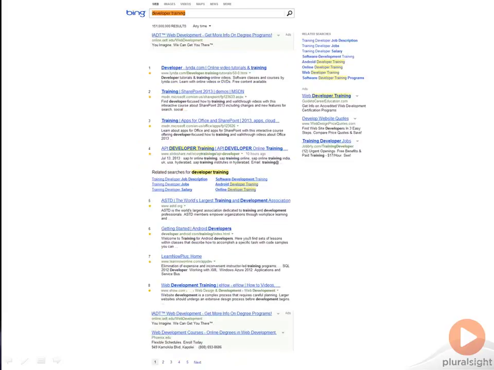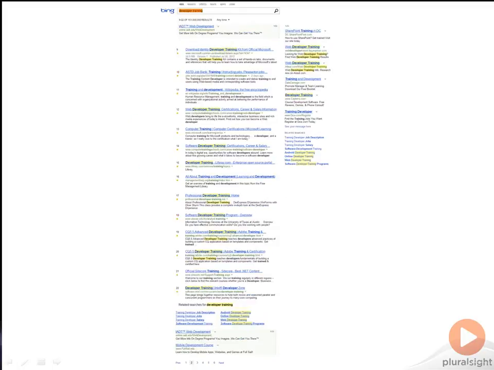If you test these same keywords in Bing, you will see that Microsoft is even more hardcore about this rule. Here you see only 1 result showing developer training on the first page. Interestingly enough, if you go to the second page of Bing, you will find that the exact match keyword shows up 13 times in 12 results. I've tested this on multiple keywords and industries in Bing, and the results are almost always the same.